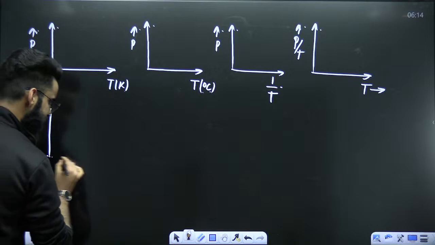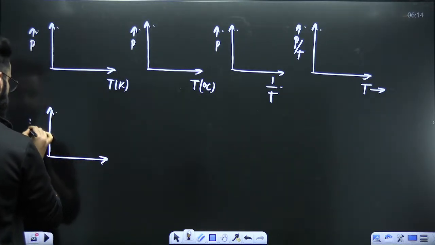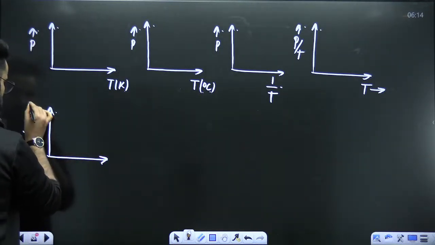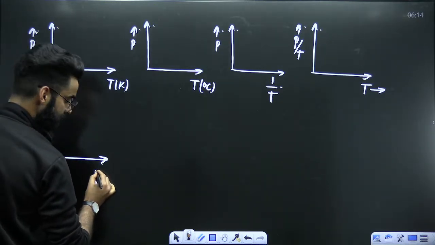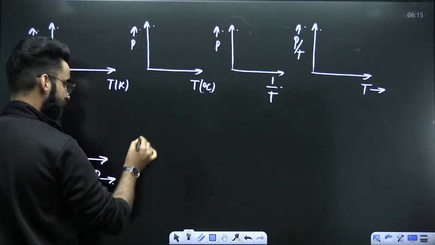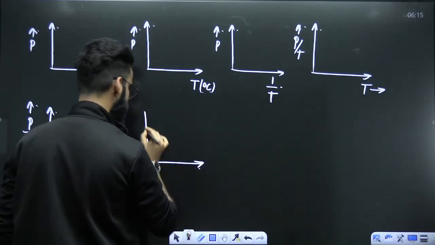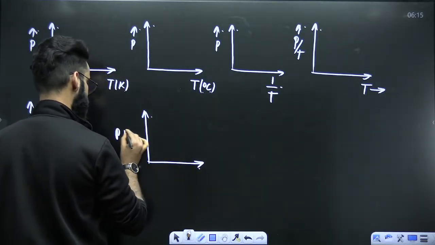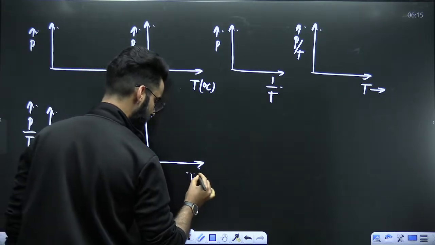Similarly, a few more graphs. You should be able to make these graphs easily now. P by T versus T. Then you have got PT versus T square.